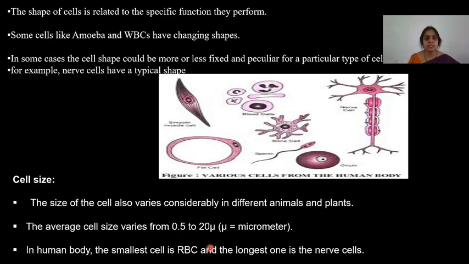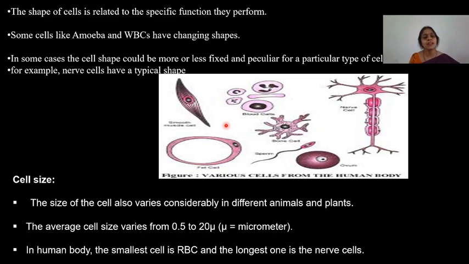Coming to the shape of the cell. The shape of the cell is related to a specific function. There are many shapes. Amoeba and WBC, that is white blood cells, keep changing their shapes. In some cases, the cell shape is more or less fixed. Some are so peculiar. You can see an extended, elongated form in the case of nerve cells. Muscle cells are spindle shaped. Some are star shaped, some are cuboidal, some are columnar.